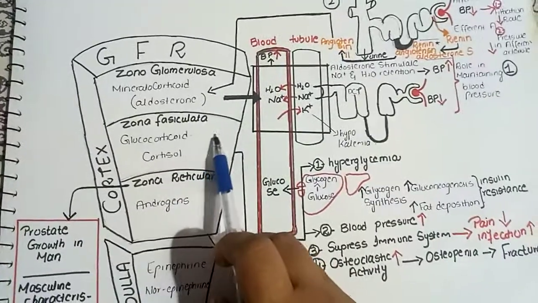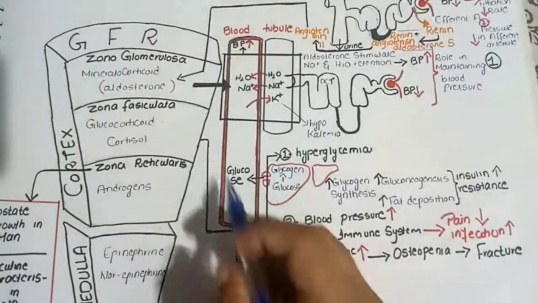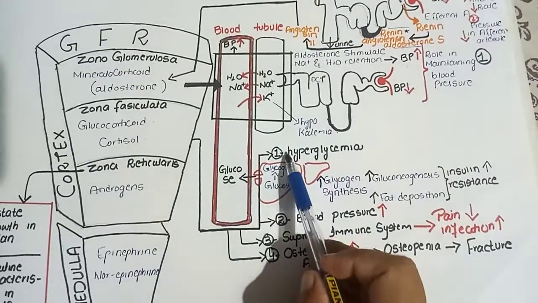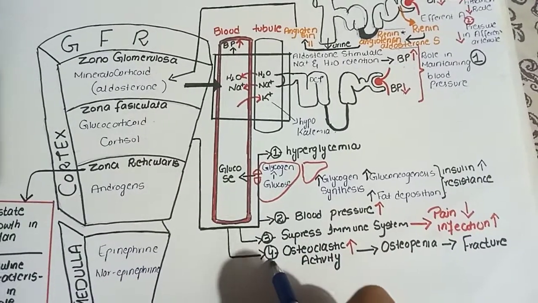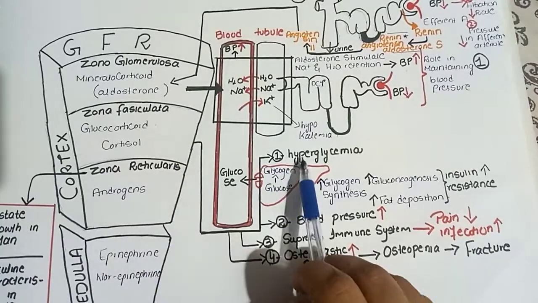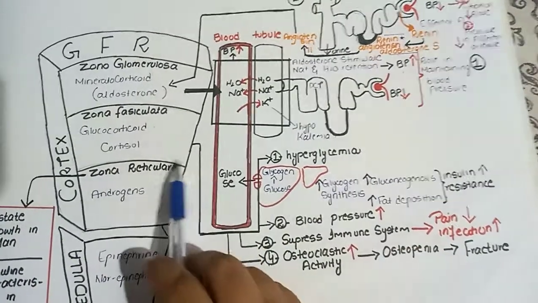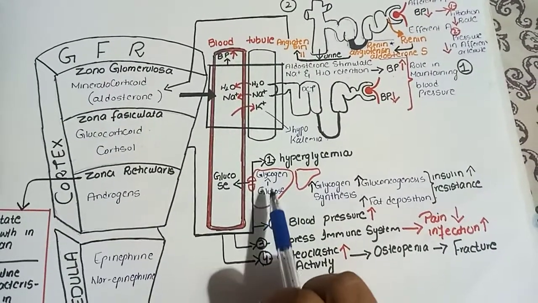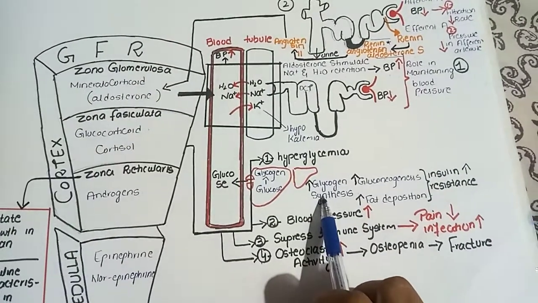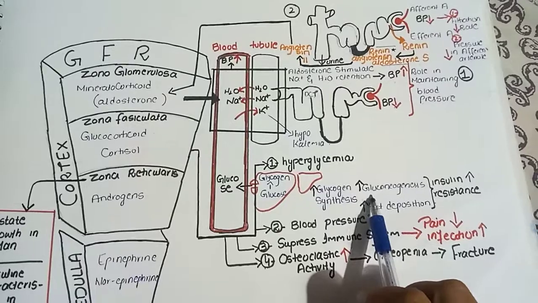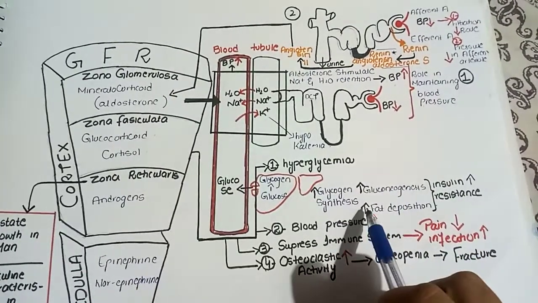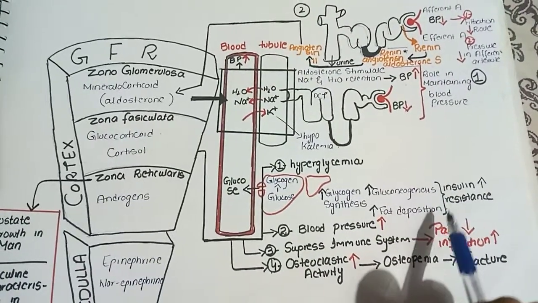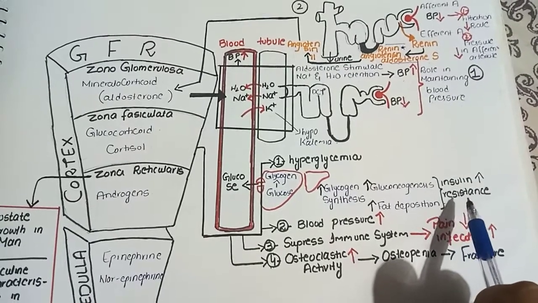Now come to the zona fasciculata. The main hormone of the zona fasciculata is the cortisol, which is the glucocorticoid, and there are a total of four effects which are imparted by the cortisol. The first one is the hyperglycemia. The cortisol increases the glycogen level within the liver, and increases the glycogen synthesis, and it also increases the rate of gluconeogenesis, and also increases the fat deposition. And the main effect of the cortisol is to increase the insulin resistance to glucose.